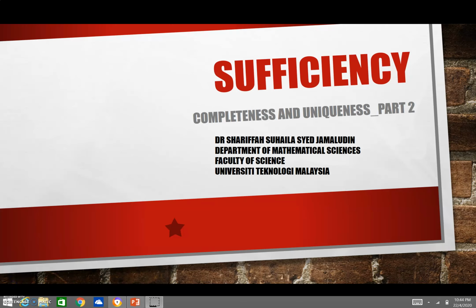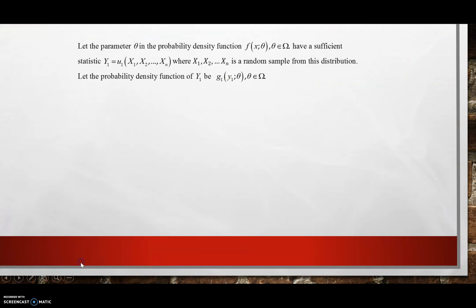Hi everyone. This is the topic on sufficiency. This is a continuation on the topic of completeness and uniqueness. Let the parameter theta in the probability density function f(x; theta) have a sufficient statistic Y1, where X1, X2, ..., Xn is a random sample. Let the probability density function of Y1 be denoted as g1(y1; theta).